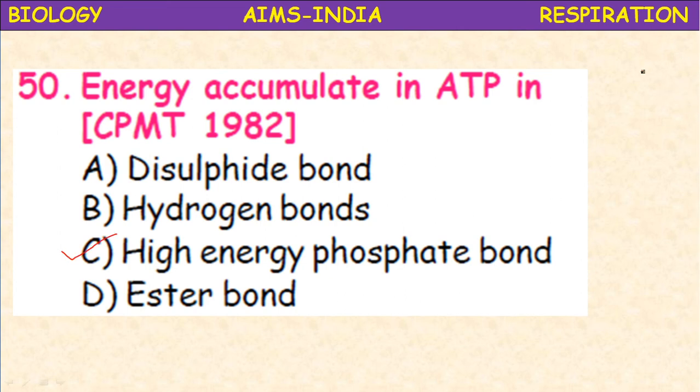If you simply imagine the structure of ATP, adenosine triphosphate, 3 phosphates are attached by means of this bond. The more energy is present in the terminal phosphate. When that high energy phosphate bond is broken, the energy is released.